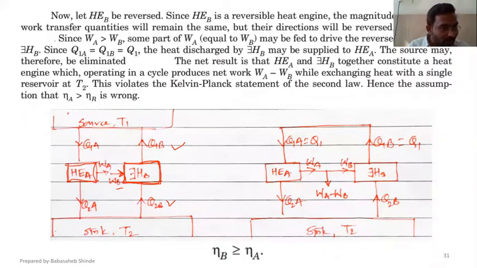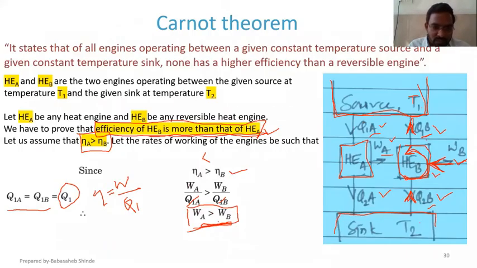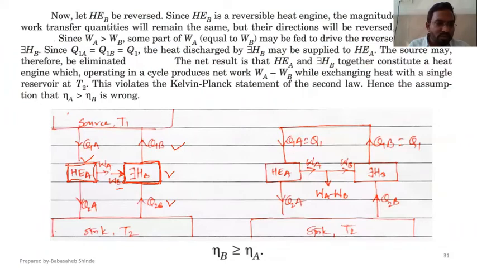So let's provide the work produced by heat engine A to the reversed heat engine B, because A is still a work producing device, whereas B has become a work consuming device. But here we have proved that the work produced by A is greater than the work produced by B. So if I connect the output of heat engine A to reversed heat engine B, the requirement of heat engine B is less than what is produced by heat engine A. So there will be some extra work available.